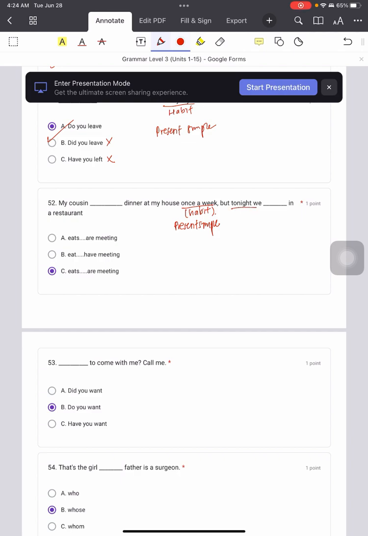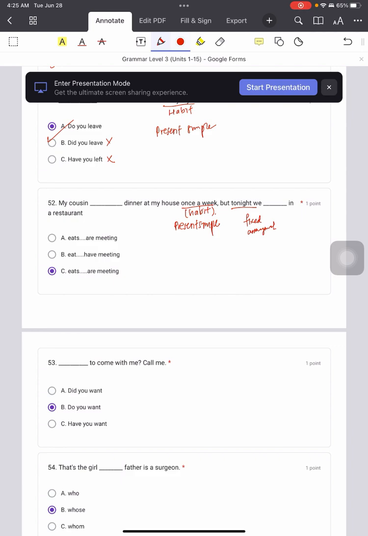But tonight, you have planned something tonight, and you are going to do it. So in this case, this is fixed arrangement. Or we can say temporary. 就是说这个东西平时都是去吃 dinner at my house, but 今晚special, 今晚而已.